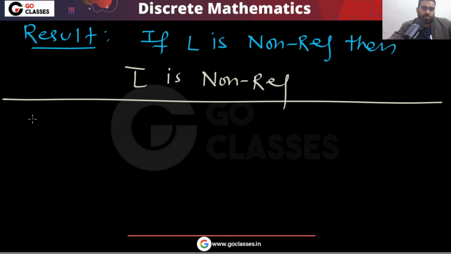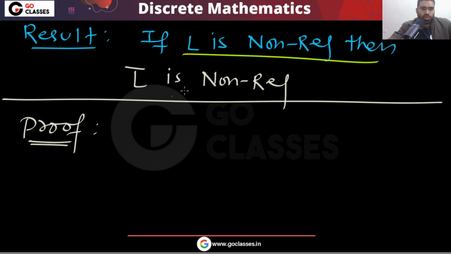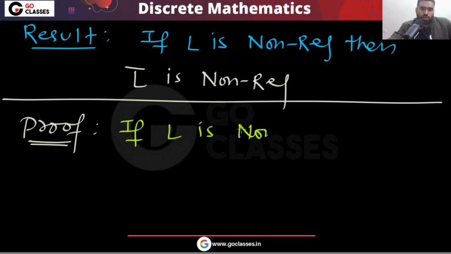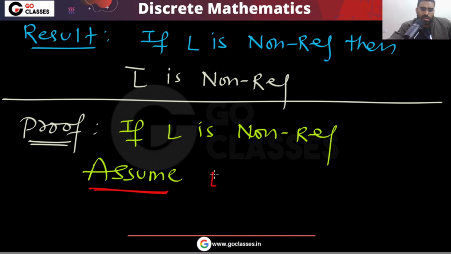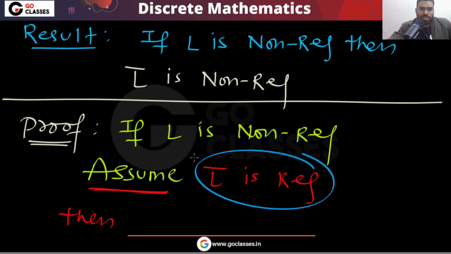And what is the proof? The proof is very simple, by contradiction. Assume L bar is regular. Just assume, and by contradiction you can prove. So L is non-regular, and for a moment, assume that L complement is regular. Then what will happen? Tell me.